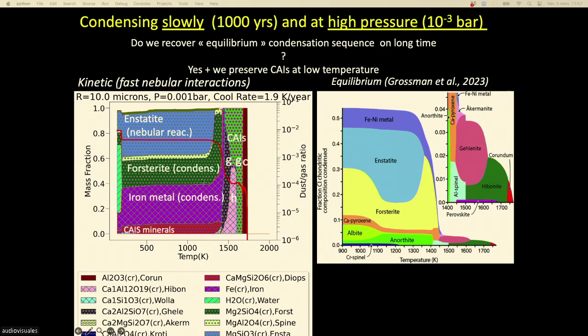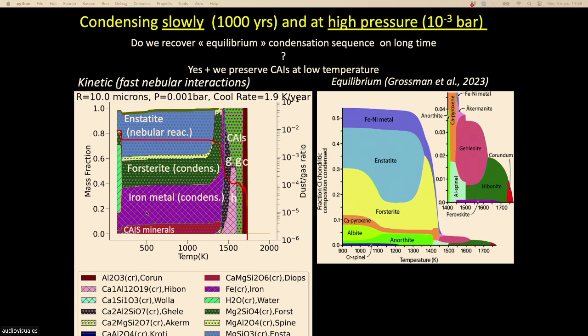And then we go to lower temperature. In violet, I have iron metal, forsterite, and enstatite. And we recover iron, and enstatite, and forsterite is here. And when we go to lower temperature, it's not calculated on the right, but you will recover more or less the same minerals as the equilibrium condensation sequence. So when we do very slow kinetics, we recover something that is quite close to the equilibrium condensation sequence. It looks not very far from an enstatite object. At least you see it's enstatite rich.